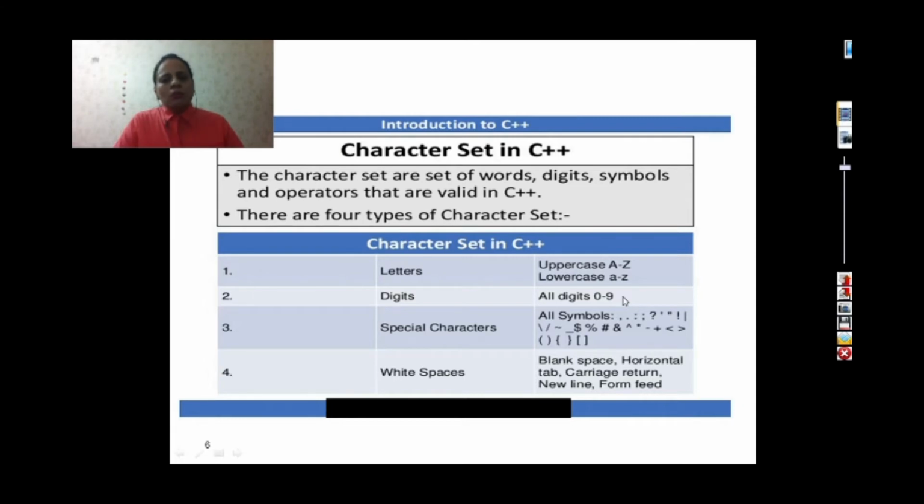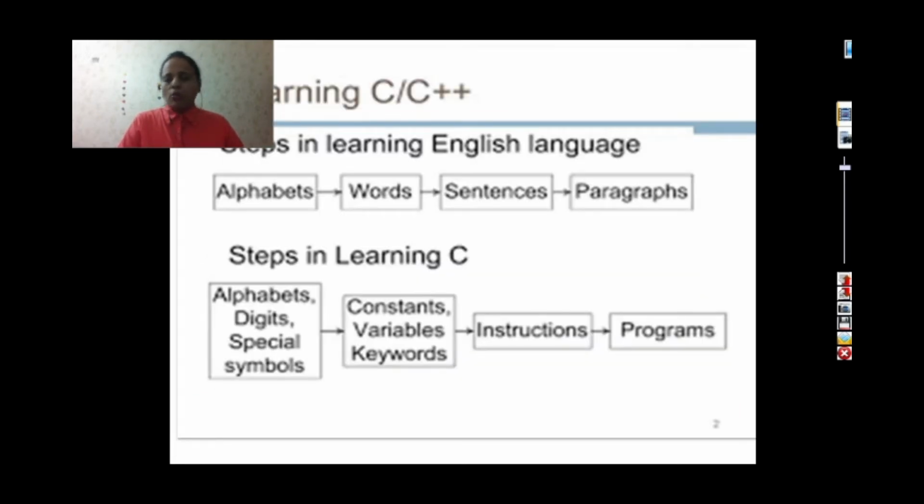All the special symbols available on your keyboard are permissible. White spaces, blank space, horizontal space, new line, form feed, tab, everything is permissible in C++. As and when we use these spaces, I will keep telling you how to use them. So these are the character sets: alphabets, digits and special symbols.